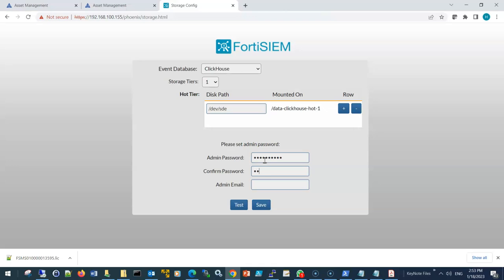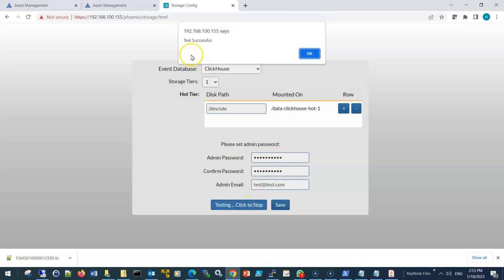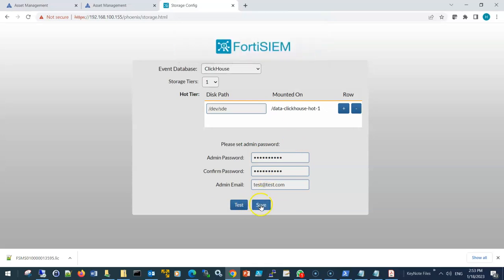I prefer to put it the same as the root password, so it acts like a master password. And here you can put any email for the admin, and then press test again, test successful. Okay, save. Now we will be redirected to the login to put the admin username and the new password.